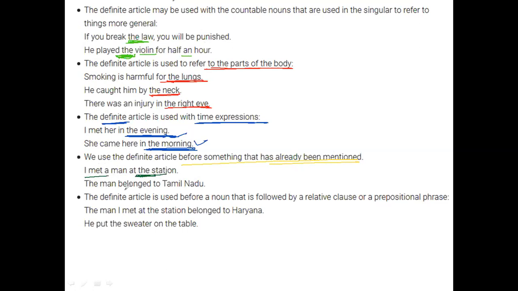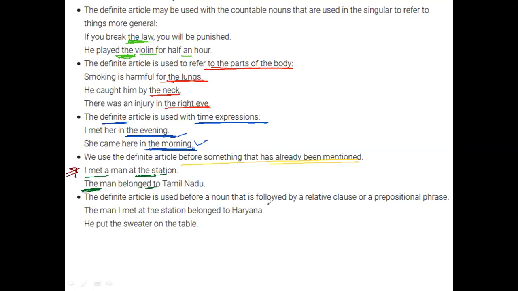So, the man belonged to Tamil Nadu. So a sense of past tense accompanied with a mention that it has already been done. So this is also to be noted once in a while for proper expressions.